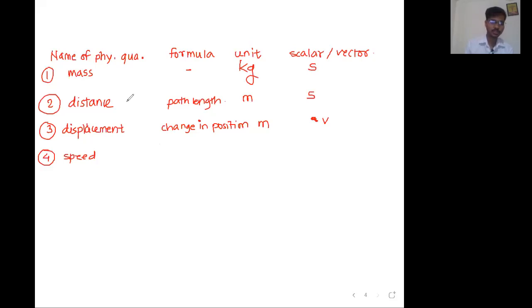Let us call distance as small d, displacement as s. Now, if it is a vector quantity, there is a convention to write one bar like this, s bar. This bar indicates that this quantity is a vector quantity. So displacement is a vector quantity, so we write s bar.